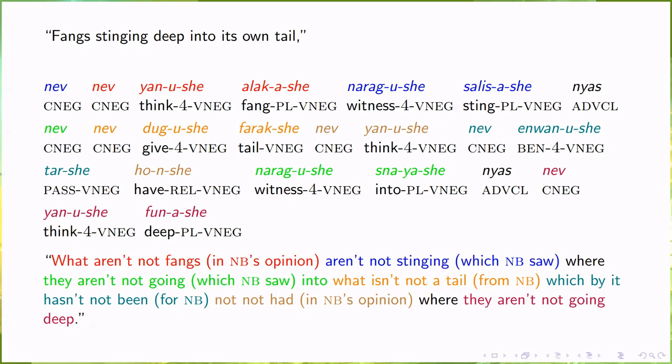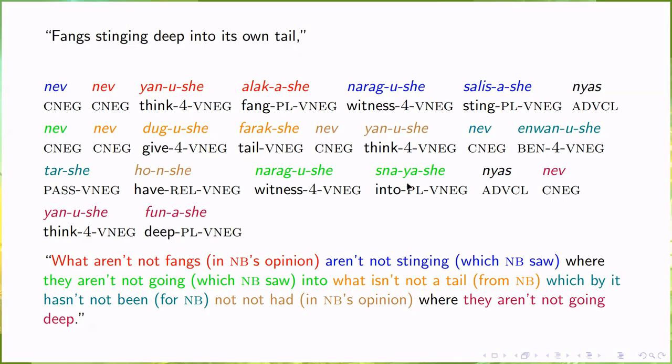Nev nev Yanushe, Alakashe, Naragushe, Salisashe, Nyas, Nev nev Dugushe, Farakshe, Nev Yanushe, Nev Enwanushe, Tarshe, Honshe, Naragushe, Snayashe, Nyas, Nev Yanushe, Funashe. What aren't not fangs in nobody's opinion, aren't not stinging, which nobody saw, where they aren't not going, which nobody saw, into what isn't not a tail from nobody, which by it hasn't not been for nobody, not had in nobody's opinion, where they aren't not going deep.